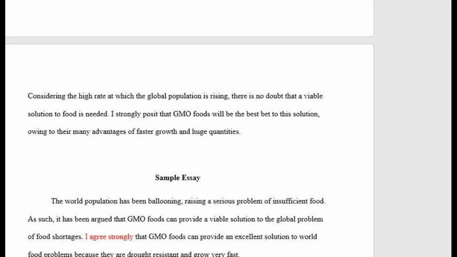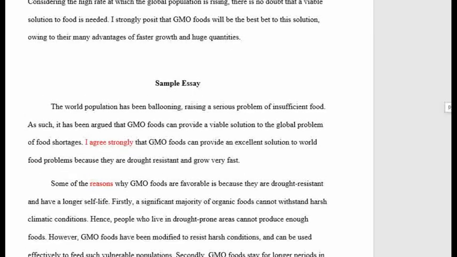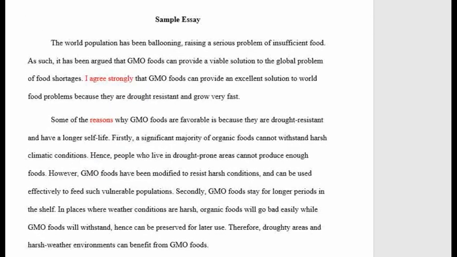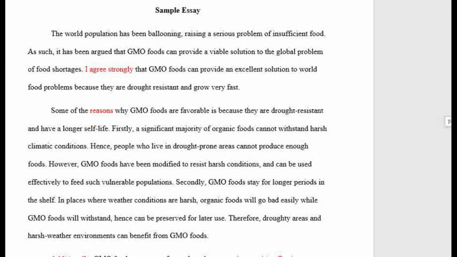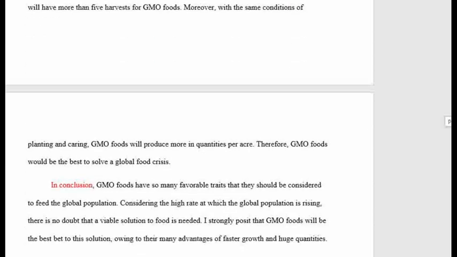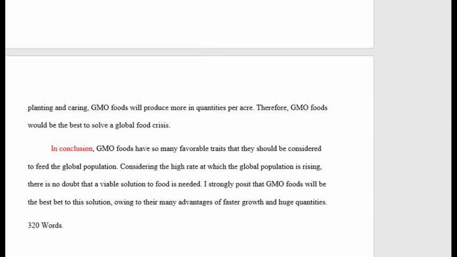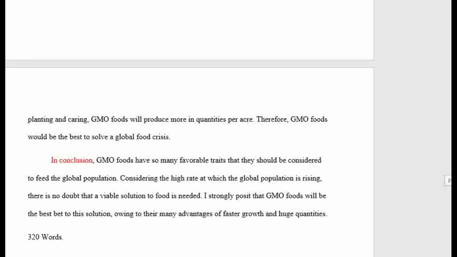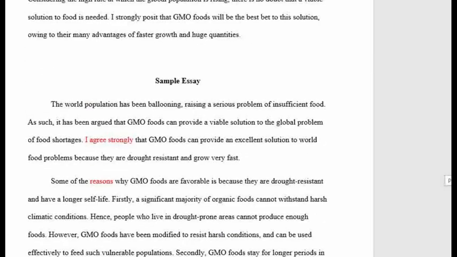So this is a sample essay. We are going to look at it. When you look at the arrangement of that essay, you can see that it has a 4-paragraph structure. All right? 4-paragraph structure in that it has an introduction there.